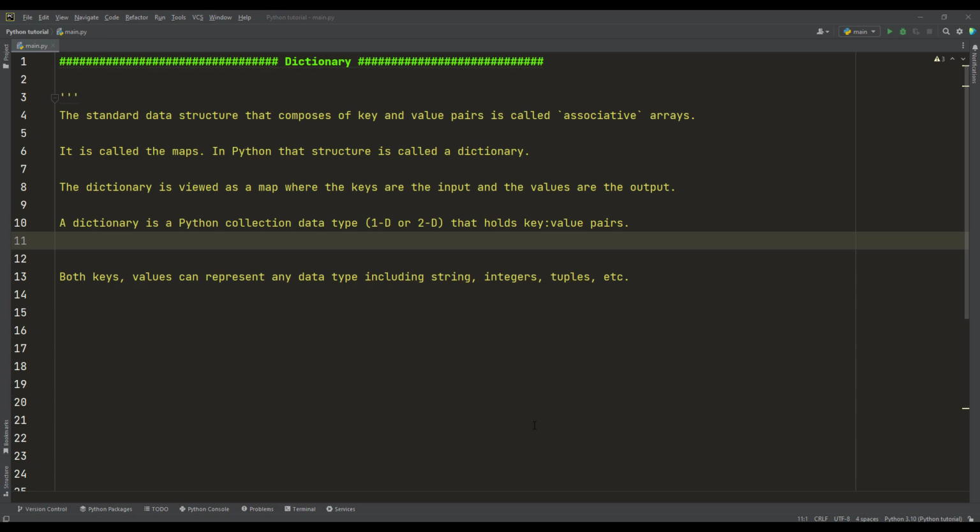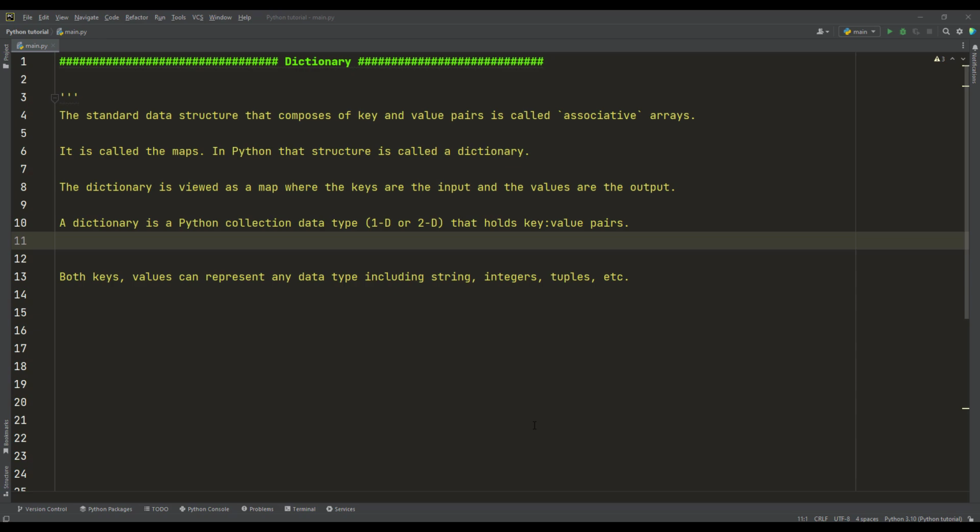In the past, we know the standard data structure that composes both key and value pairs is called associative arrays, okay? It's also called maps, which is clear in other programming languages. But in Python, we term it as a dictionary. So the data structure that composes key and value is called dictionary in Python.